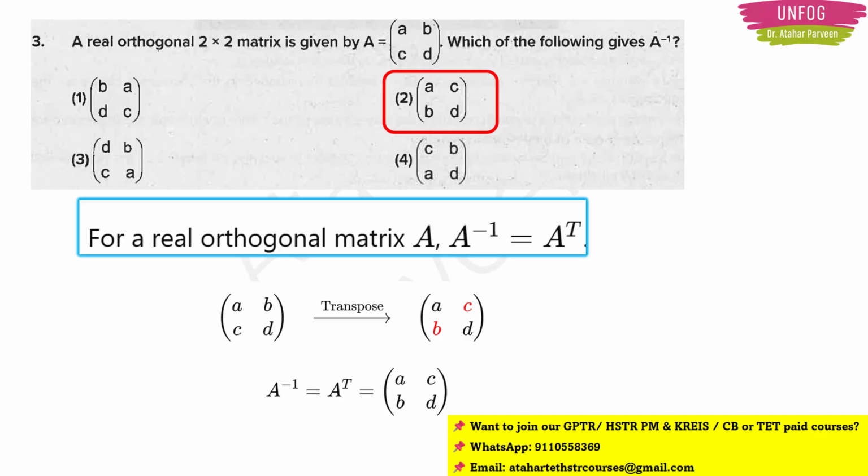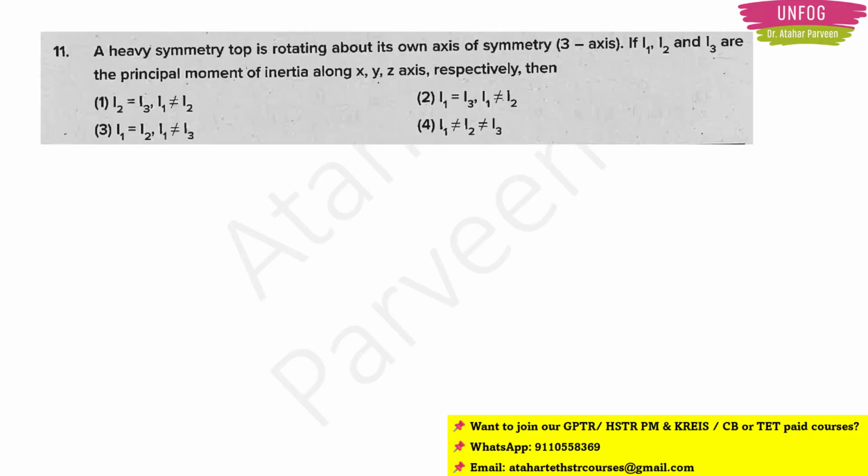Let's see the next question now. Directly we went to question number 11, which comes under our syllabus. So the question is: a heavy symmetric top is rotating about its own axis of symmetry, the 3 axis. If I1, I2 and I3 are the principal moments of inertia along the x, y, z axis respectively, then they have given 4 options wherein they are telling that the moment of inertia I2 is equal to I3 and I1 is not equal to I2, and so on.